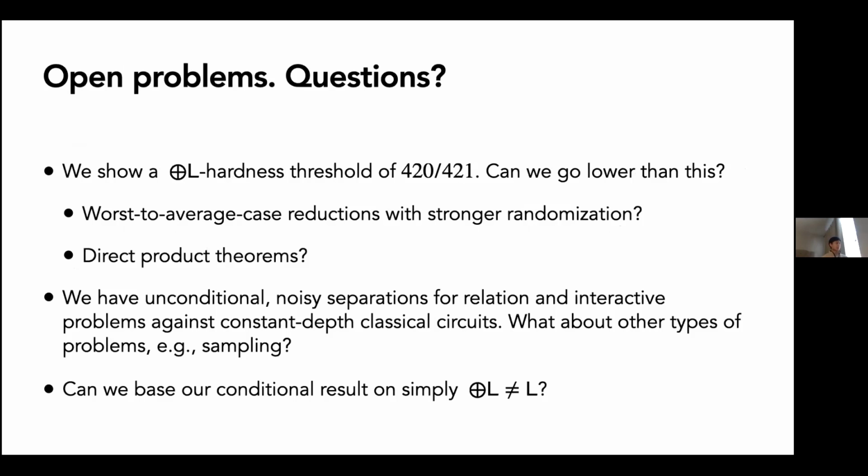Okay, so I have some open problems here. I just have some extra time, so I could go over these. So we show parity-L hardness with a threshold of 420 over 421. Maybe we can go lower than this, and I'm curious to know what is the right number. We have unconditional and noisy separations now against constant depth classical circuits, including NC0, AC0, AC0P. Can we show separations for different problems, for example, sampling problems? And the final one is, can we base our conditional result on just simply parity-L not equal L? And that's it. So I'll take questions.